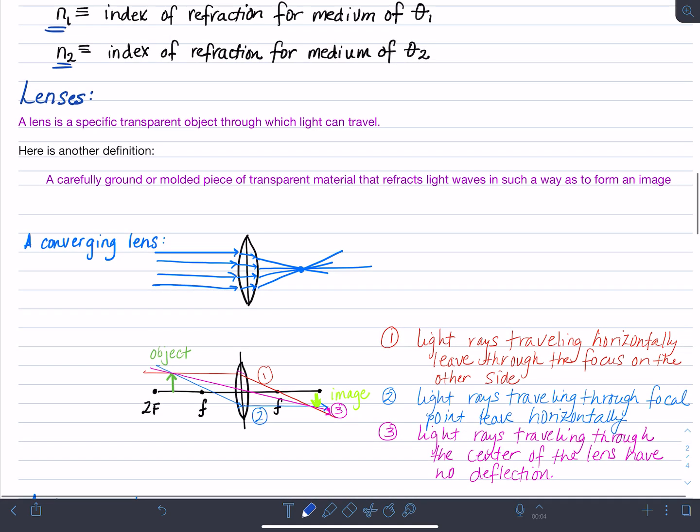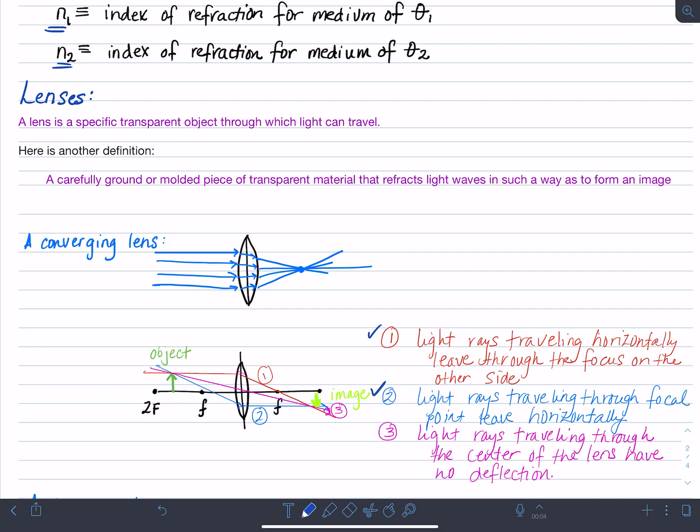Okay, I've got 3 here for you. The first one is the red line we've got here, and that is when you have light rays that are coming in horizontally. When light rays come in horizontally into a converging lens, they're going to come out through the focus on the other side. That's that red line there. Let's look at the blue line down here. If you have light rays that are coming through the focus on the object side, it's going to come out horizontally on the other side of the lens.